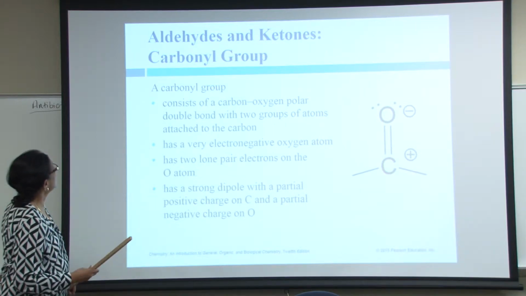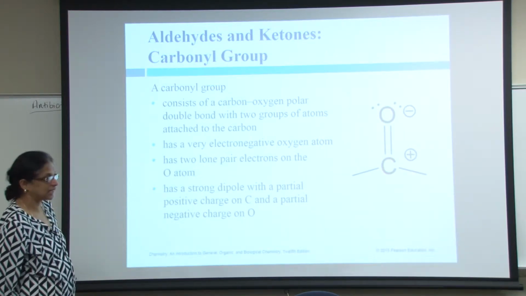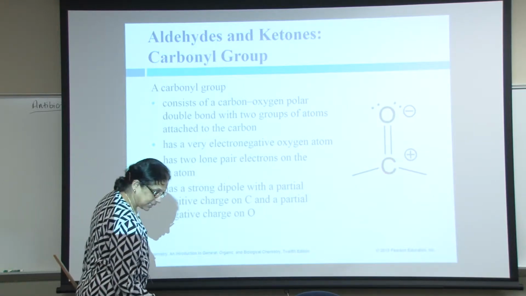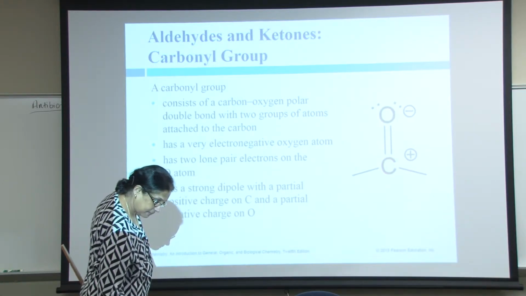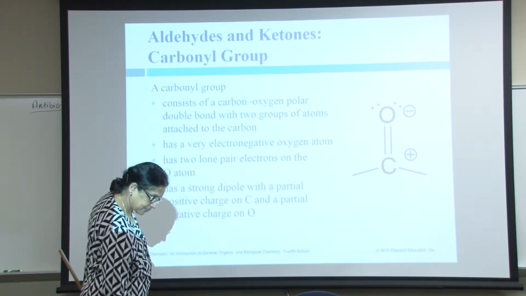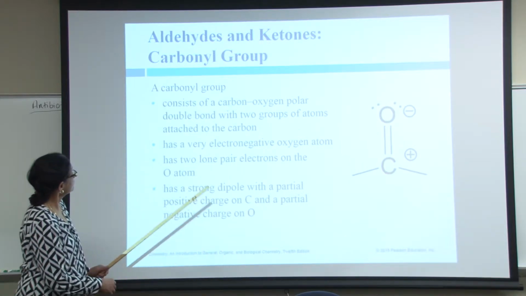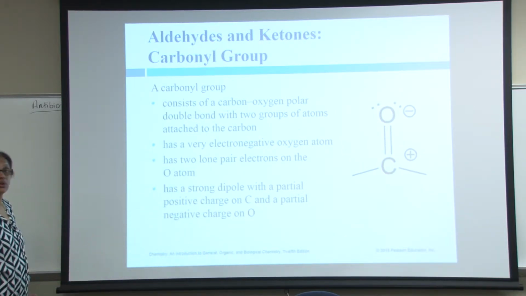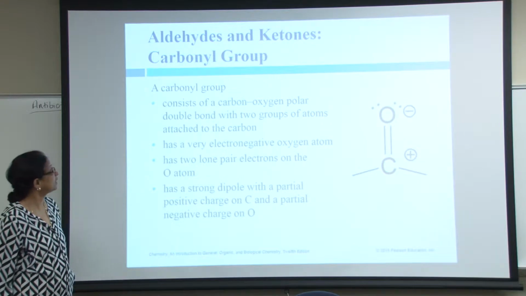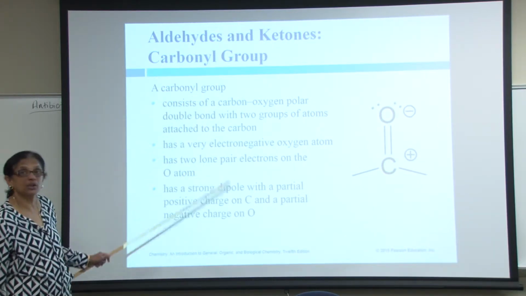Yes. Aldehydes and ketones. So I'm still in chapter 12. We are discussing aldehydes and ketones. So let us see which page we are on here. We just finished alcohols, phenols, thiols, and ether. So I'm moving to aldehydes and ketones. It is page 409. Aldehydes and ketones are organic molecules with the carbonyl functional group.